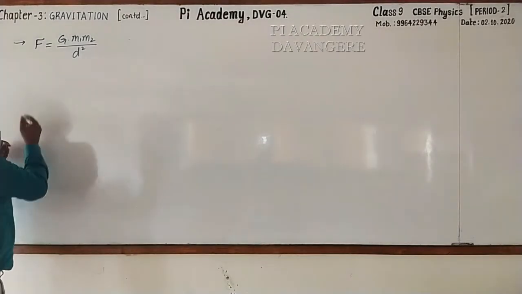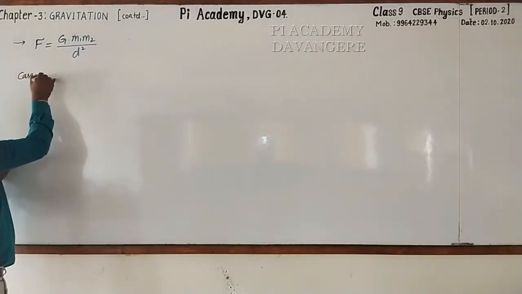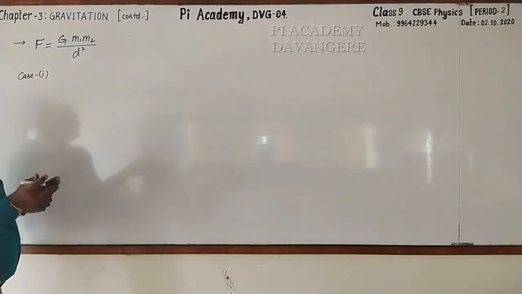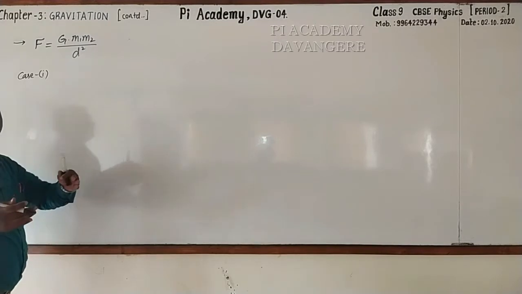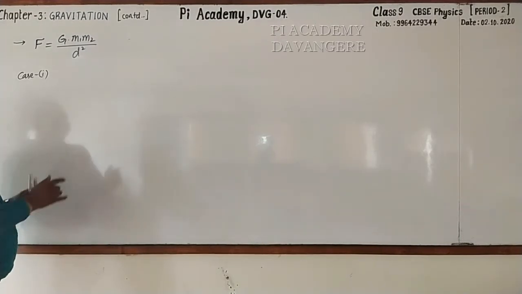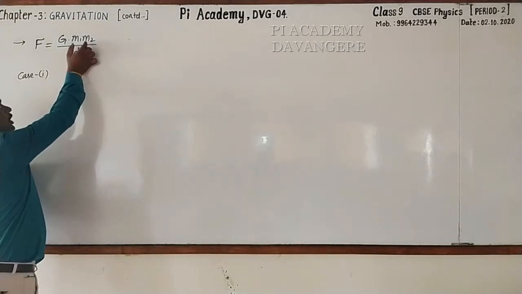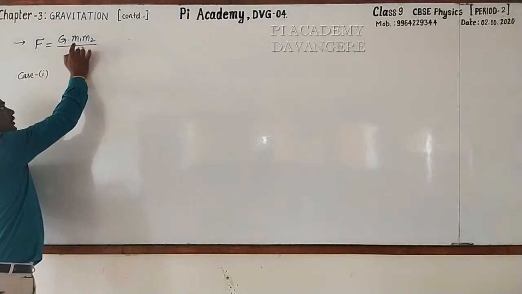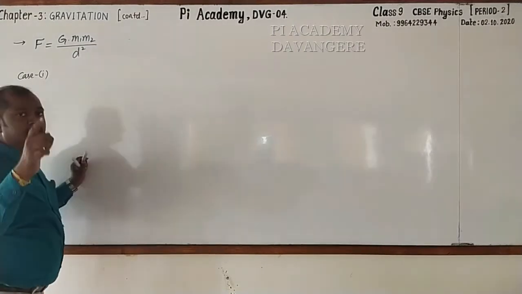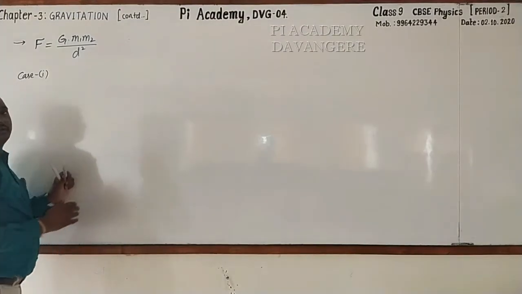There are some cases, depending on the position of the object with respect to the earth. It may be on the surface of the earth, or it may be away from the earth. In general, when two objects with masses M1 and M2 are taken and the distance between them is D, then we can write this formula.